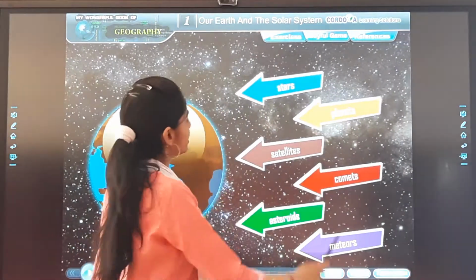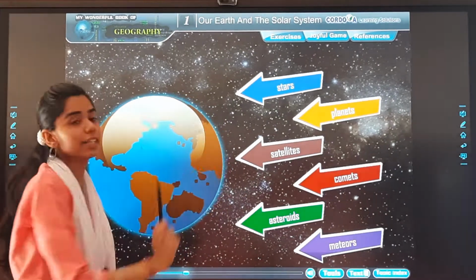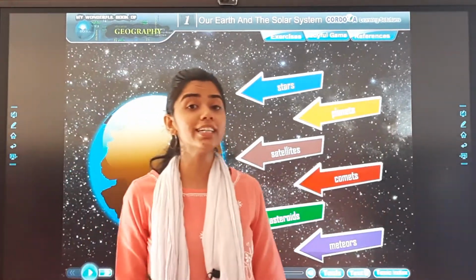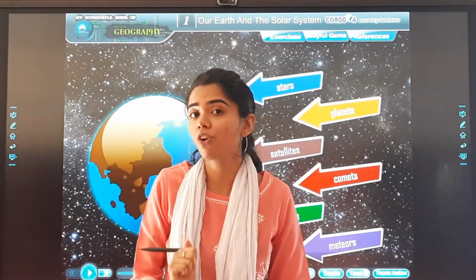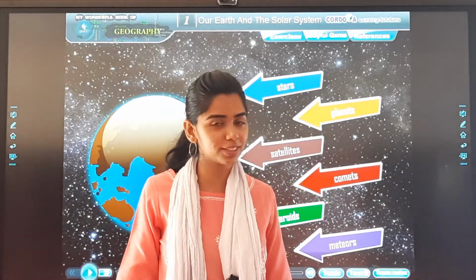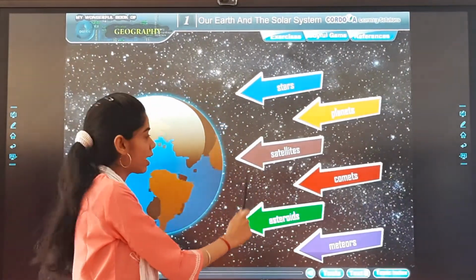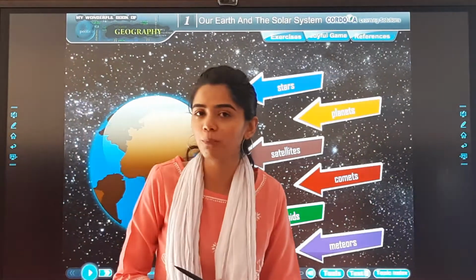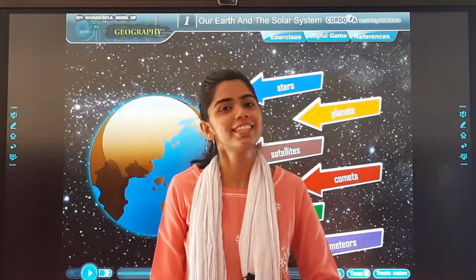Then, all these things, that is the stars, the planets, satellites, comets, asteroids and meteors, are known as celestial bodies, and together they form the whole universe. Now let us study about the universe in detail.